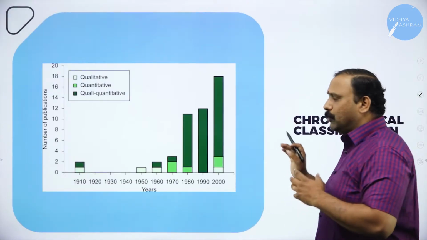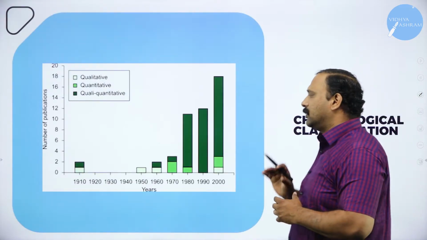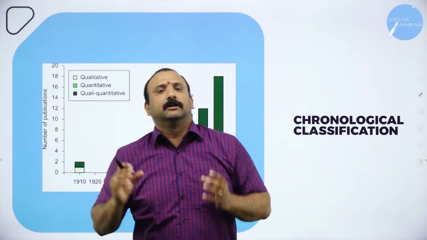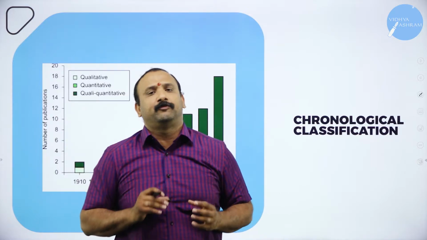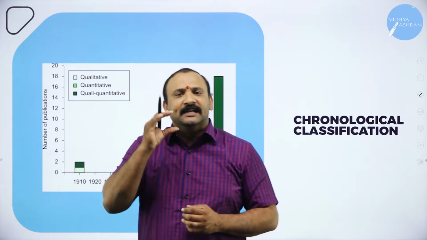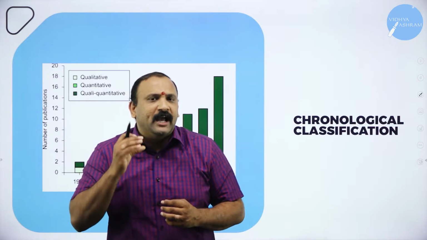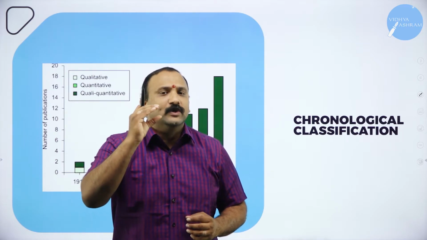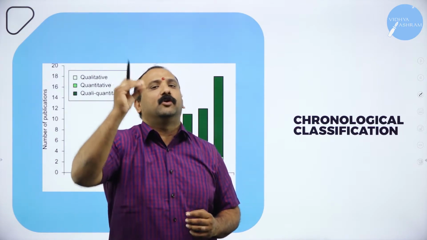Now, moving forward, you look into the chronological data. When you look into the word itself, chronological, this is a word that is derived from history. Why I would like to use that word here is that in history, when we study, we are trying to understand a sequence of events which has happened over a period of time.